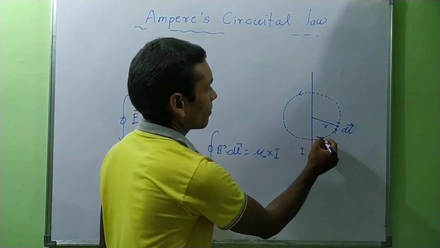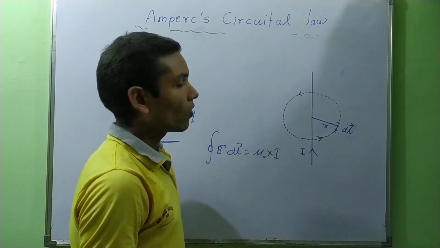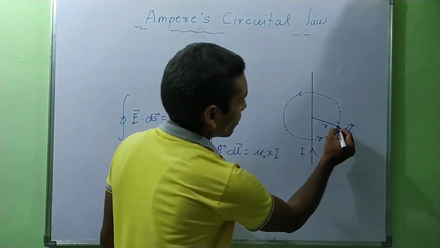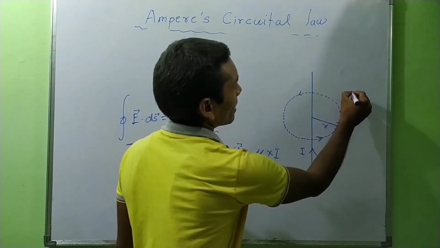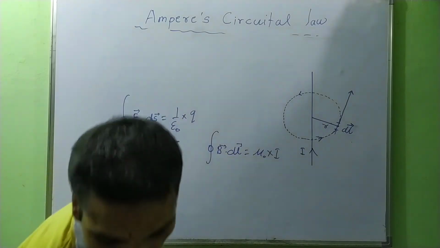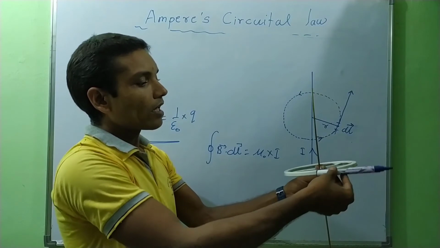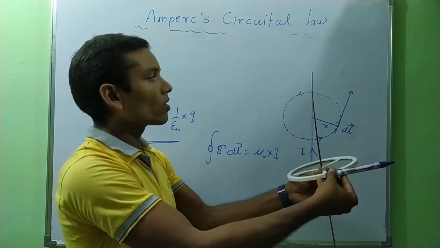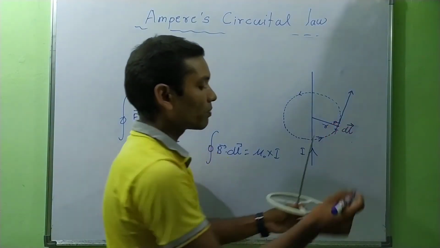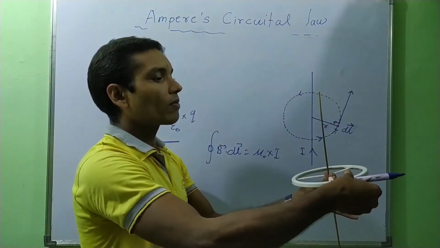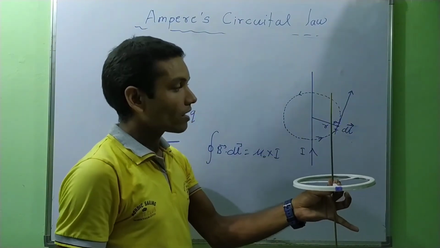So the direction of this magnetic line of force will be anti-clockwise. Now draw the tangent at point P. The direction of the tangent will be along this direction. This will be the direction of dl, perpendicular to the current carrying conductor.